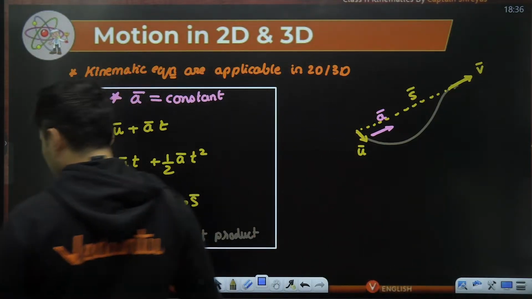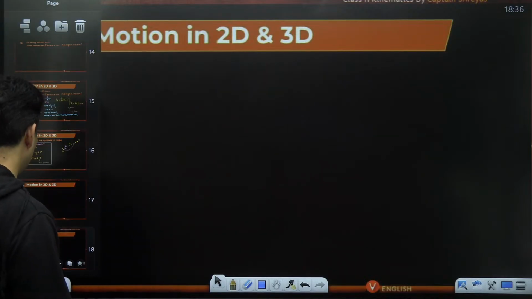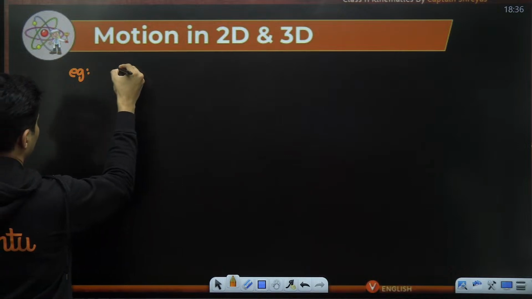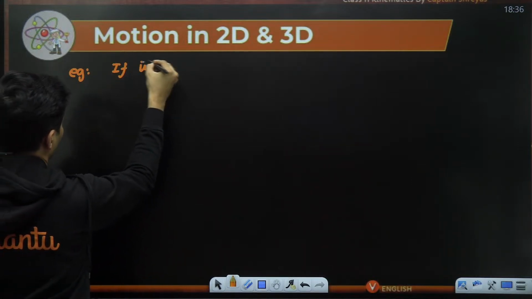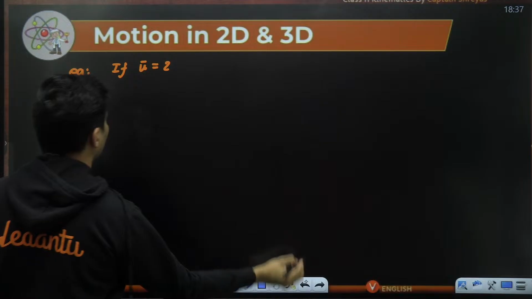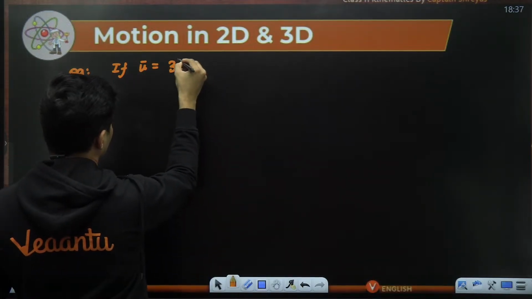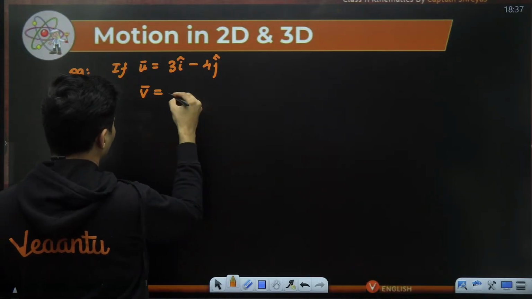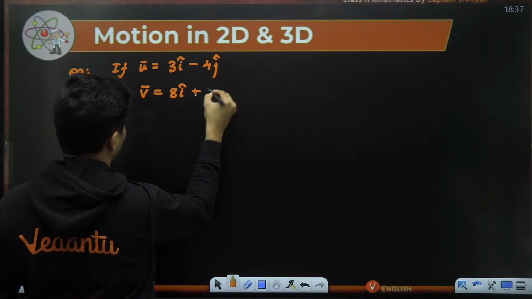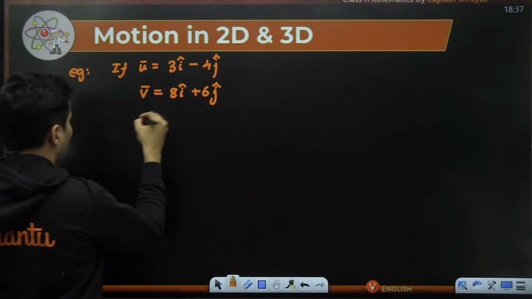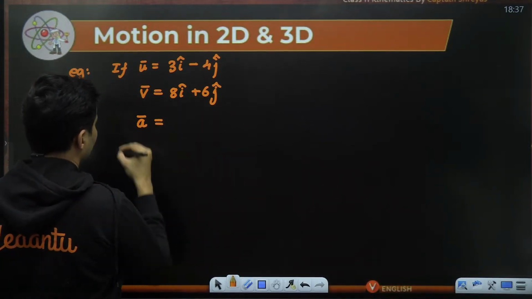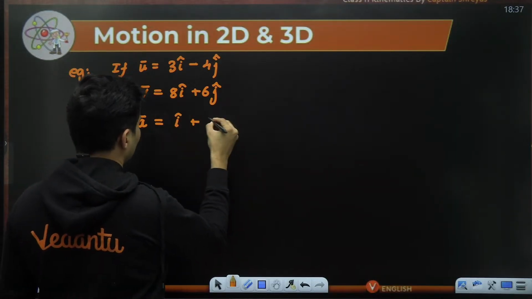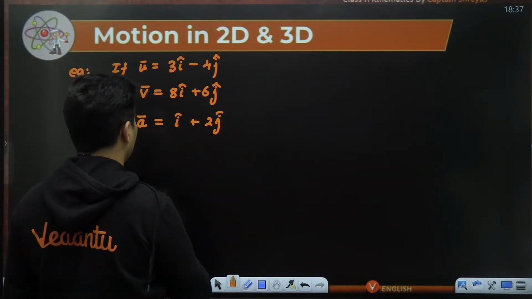All right, cool. Let's see some question on this so that you guys appreciate these equations. Example: imagine the initial velocity is 3 i cap minus 4 j cap, the final velocity is 8 i cap plus 6 j cap, and let's say the acceleration is i cap plus 2 j cap.